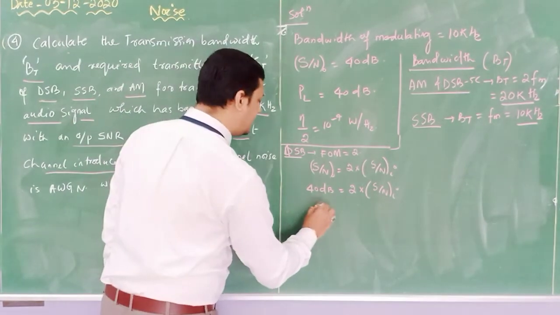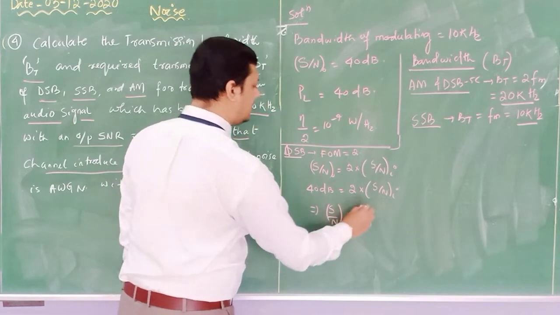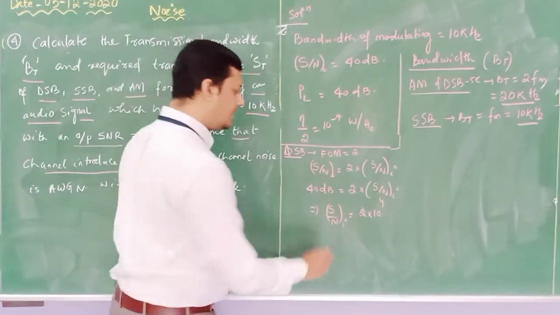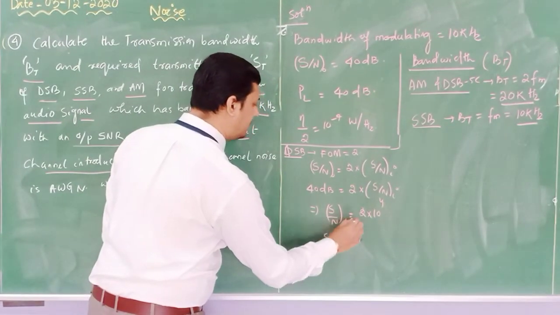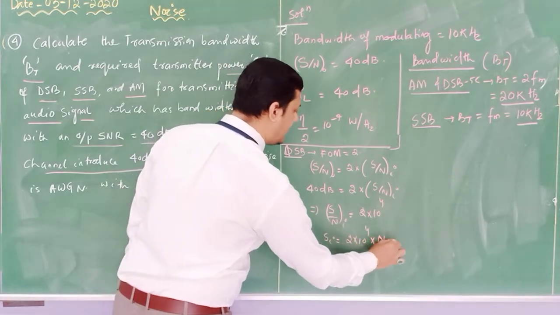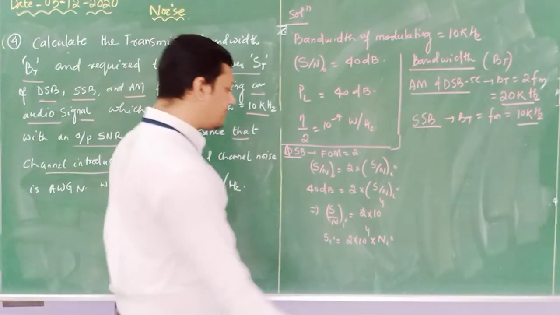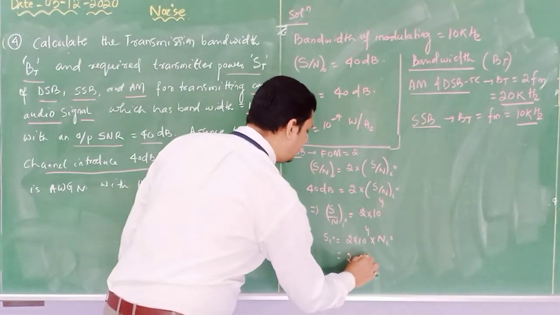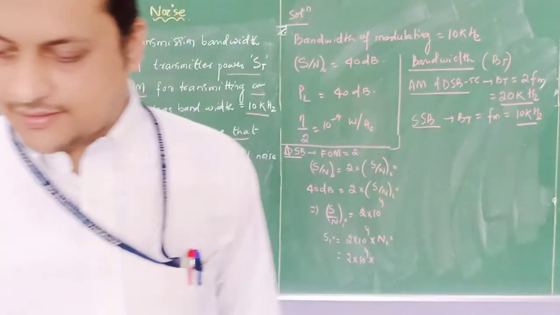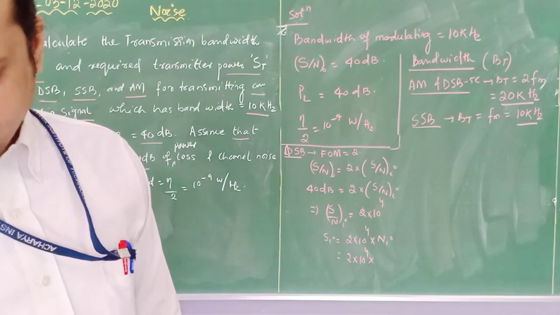So the input signal to noise ratio is 2 into 10 to the power 4 over... I need to calculate the input signal power first. The noise power is eta into B, so for the DSB-SC system we have to substitute eta into B.